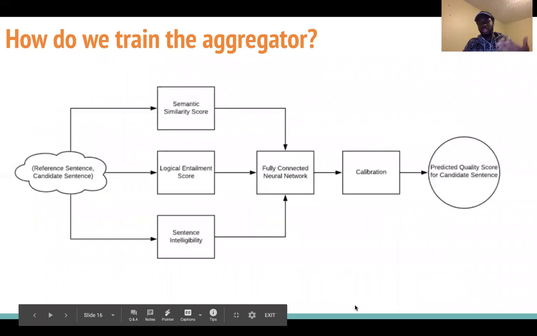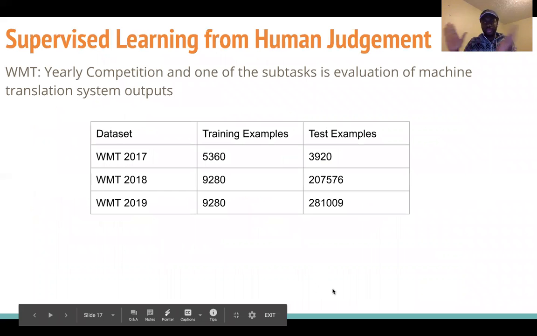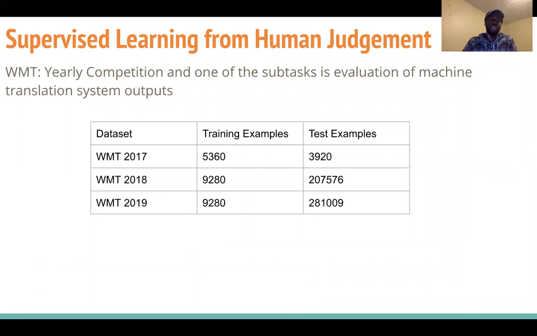So now that we had our feature extractor, how do we train this aggregator? So we then went on the WMT competition, which is basically a yearly competition where one of the subtasks is to evaluate the quality of machine translation. So each year, people are encouraged to develop models that take a reference translation and a candidate translation, and humans score them actually on a scale of 1 to 5. And then the systems are measured by how well they do with this approach.